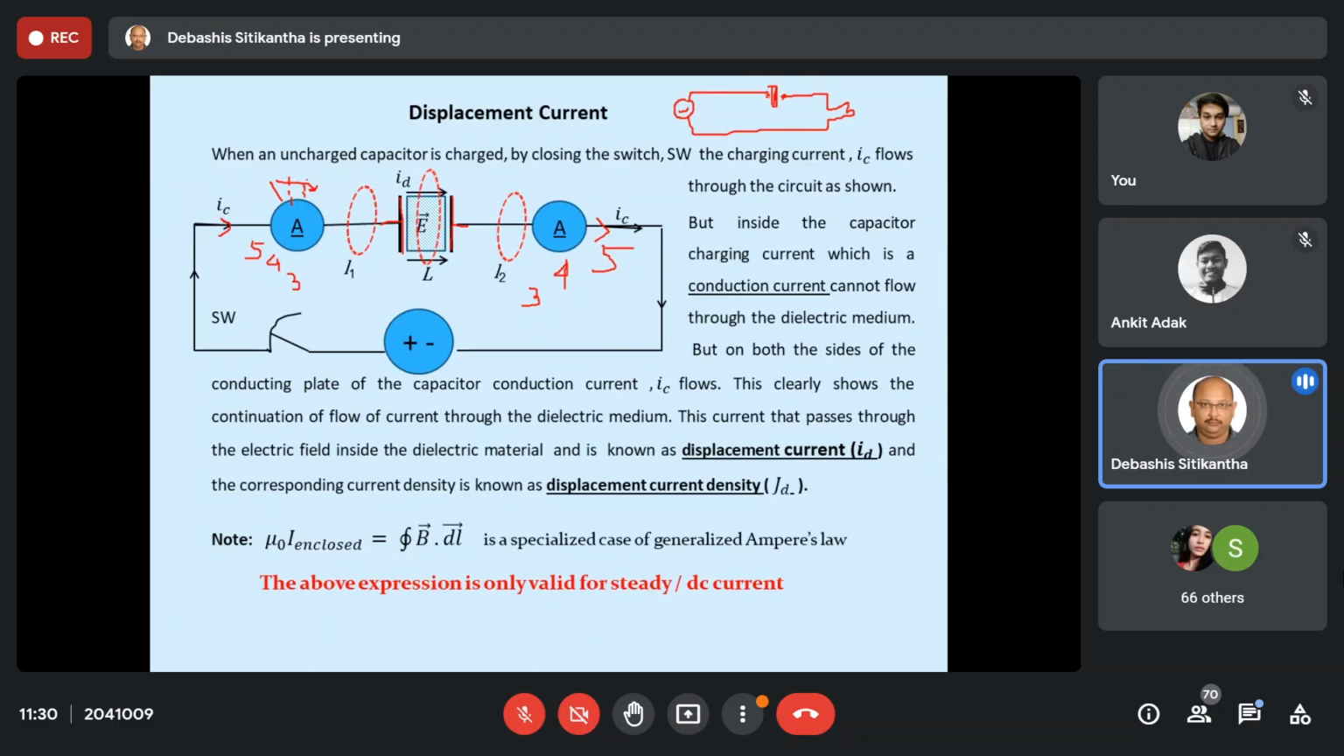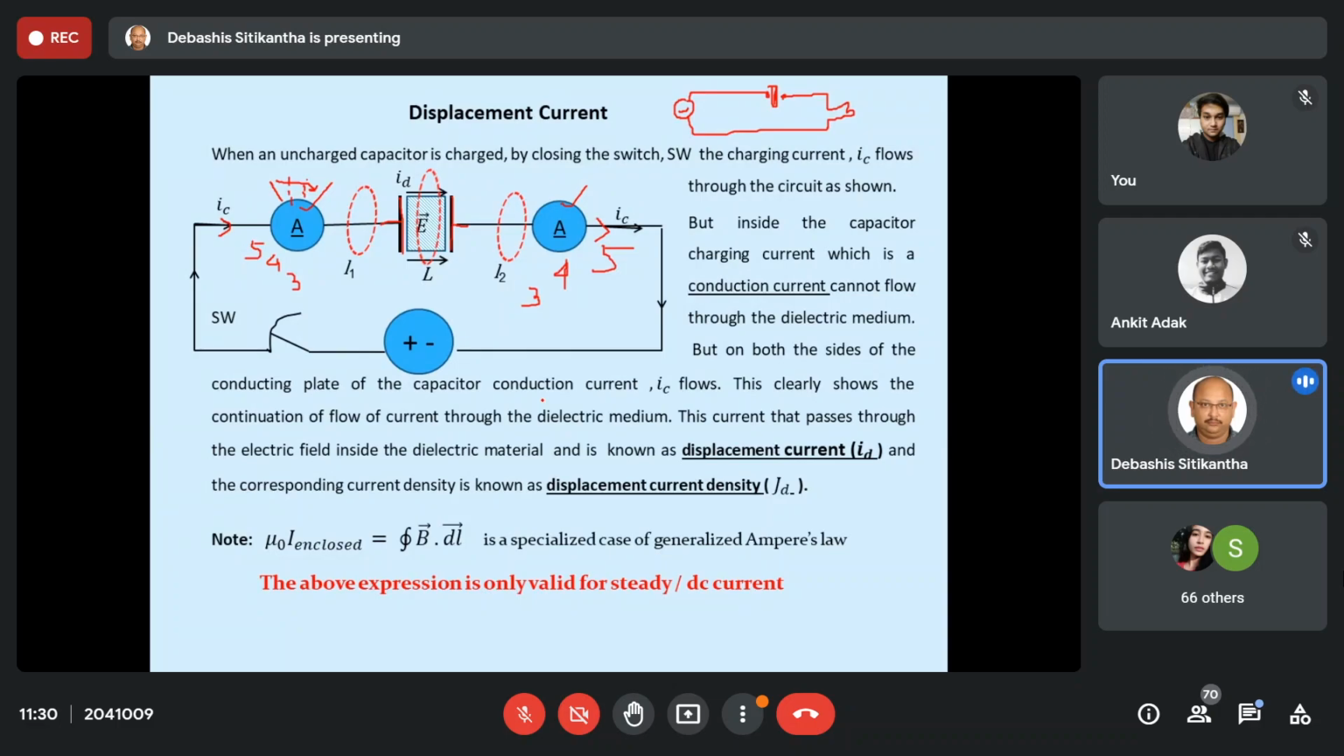But our arrangement says that on these two ammeters the same amount of current is flowing. And if we look at this arrangement also, as per our circuit theory, if we apply KVL, then obviously the same amount of current is flowing.